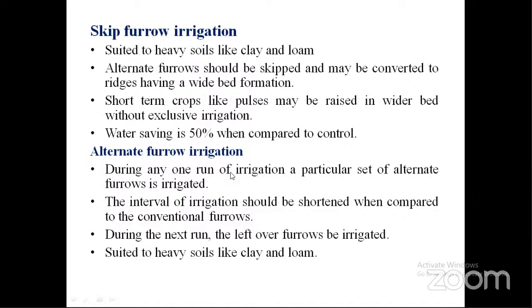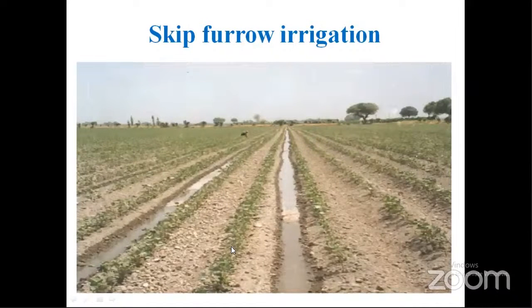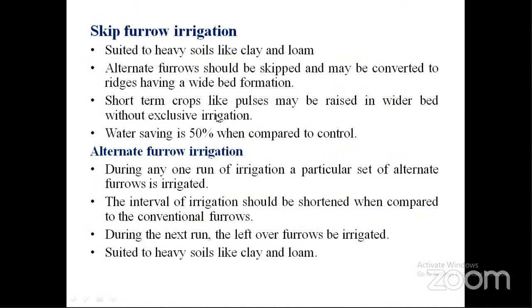Skip furrow means, here we can see this is a cotton crop. In this one, these furrows are removed and made to form these beds. Wide beds are present between two rows. On these beds, a pulse crop which requires less moisture can be grown. Only here we are irrigating the cotton crop. In between these two rows, we can grow the pulse crop on this bed. This is called skip furrow irrigation. Water saving is 50% in this skip furrow irrigation.